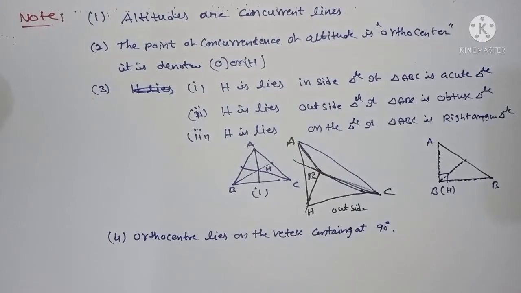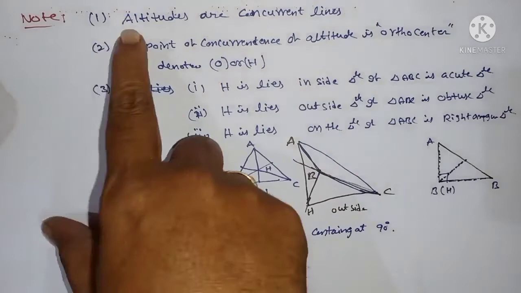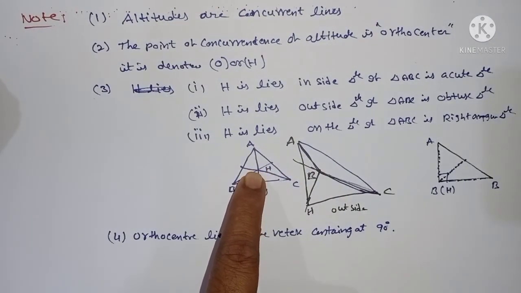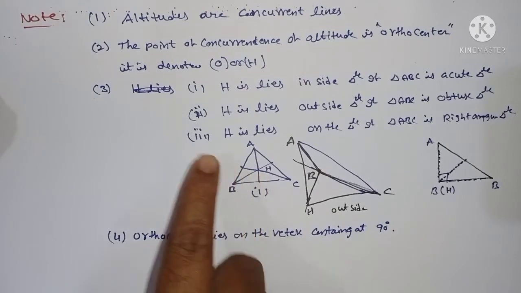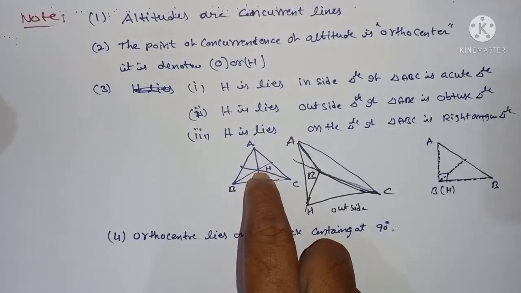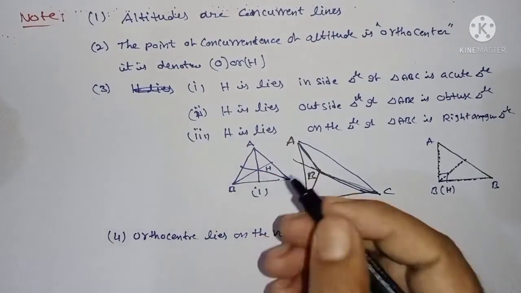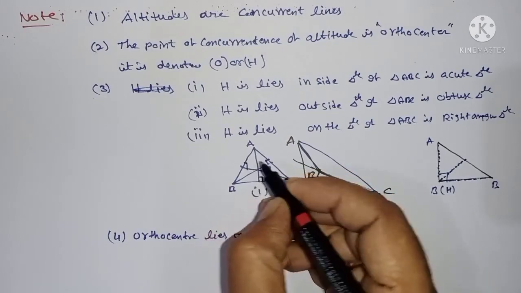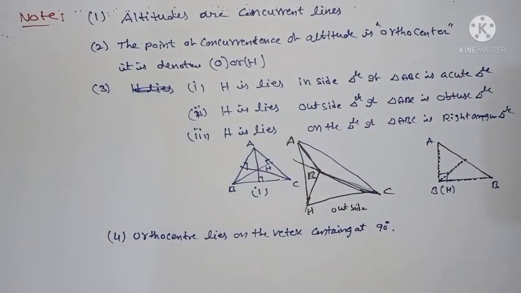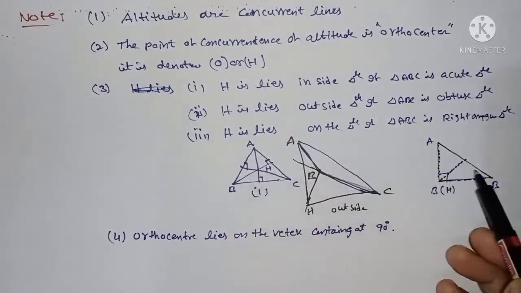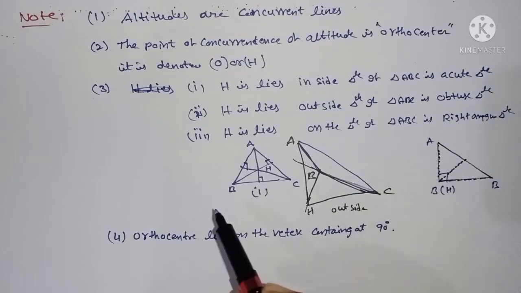Notes, observe here. The altitudes are concurrent lines. All three altitudes are concurrent and meet at one point only. The point of concurrency of the altitudes is the orthocenter. This is called the orthocenter. Then the third one is very important. Here we have three types of orthocenters.